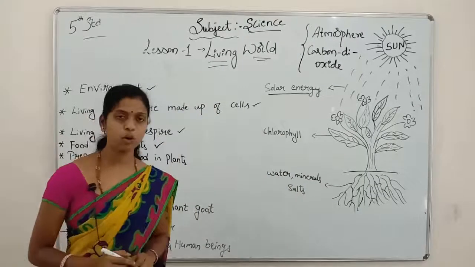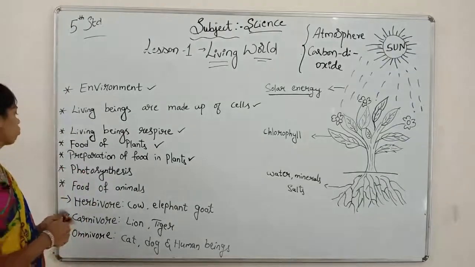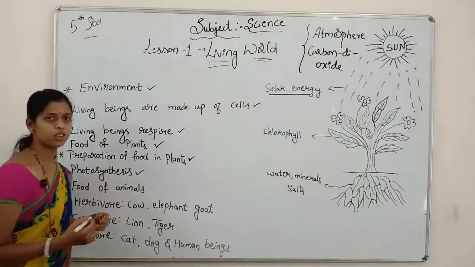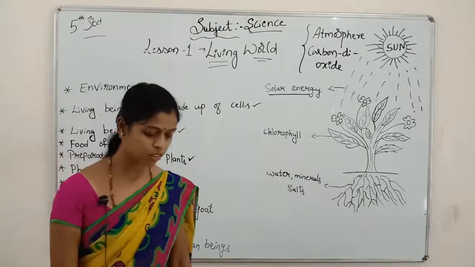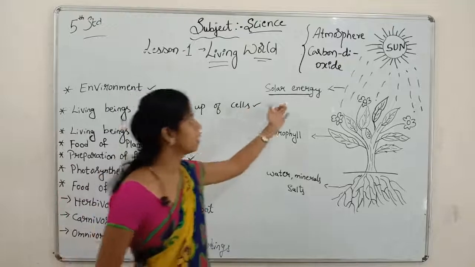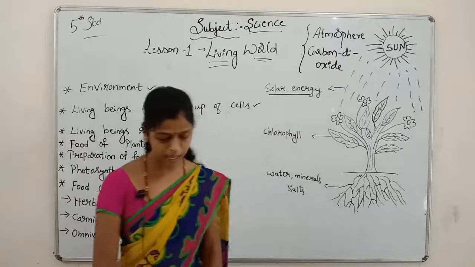Okay, we go for the food of animals. Next is photosynthesis. What is photosynthesis now? Yes, we learn about that. Plants use the solar energy. Yes, we are taking the solar energy. Plants will always take the solar energy.